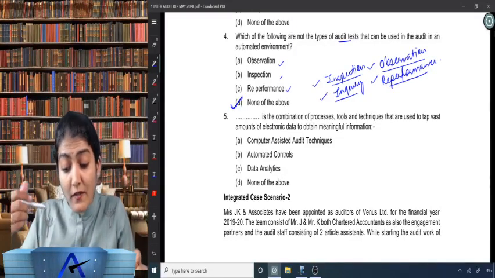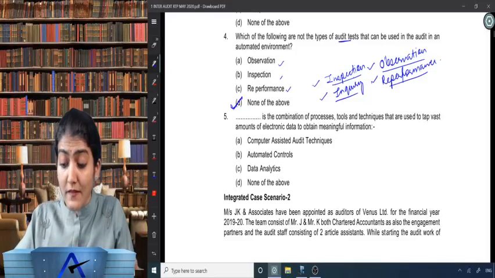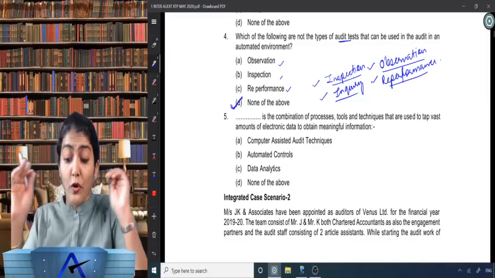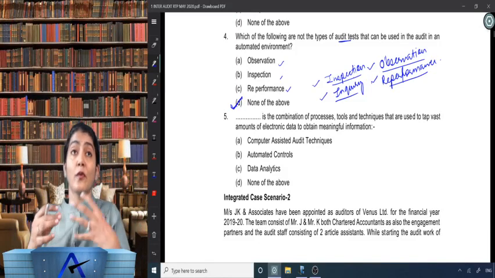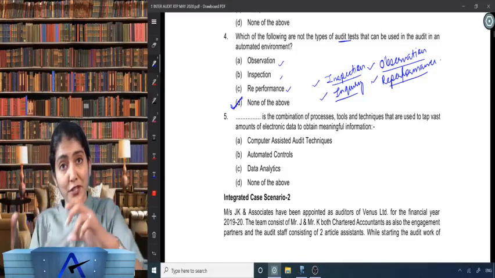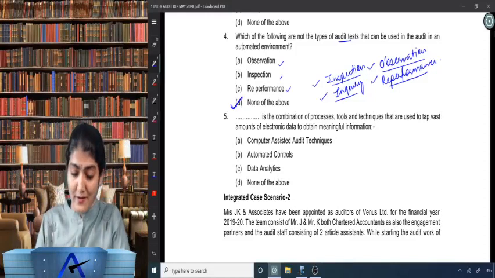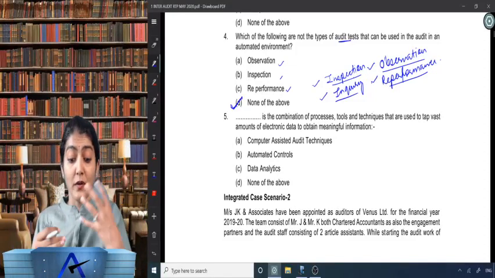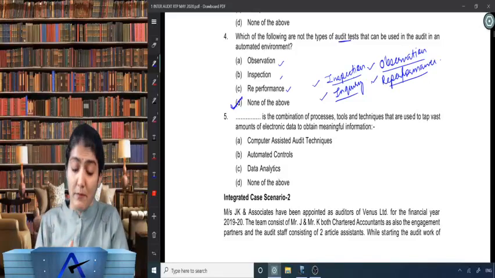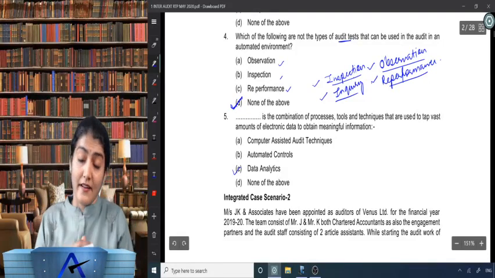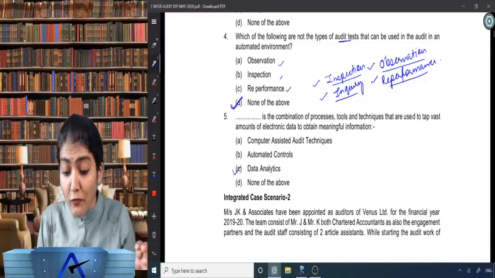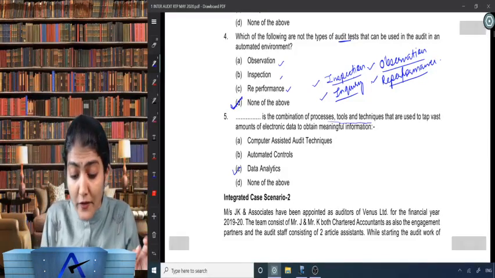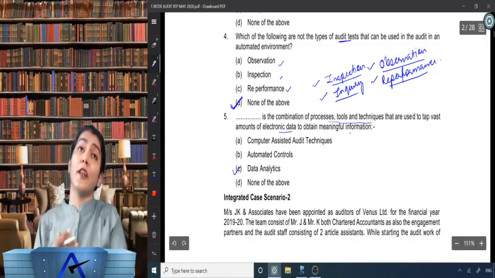Next one, dash is the combination of processes, tools and techniques that are used to tap vast amount of electronic data to obtain meaningful information. Wonderful. They have given you the definition. You only have to write down the term over here. So whether it is computer assisted audit techniques, automated control, data analytics, or none of the above. It is data analytics. It is a combination of processes, tools and techniques that are used to tap vast amount of electronic data to obtain meaningful information.